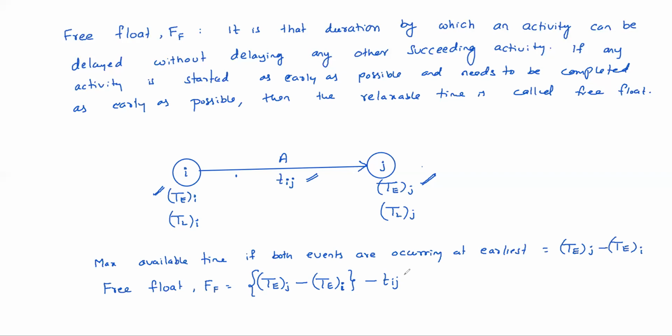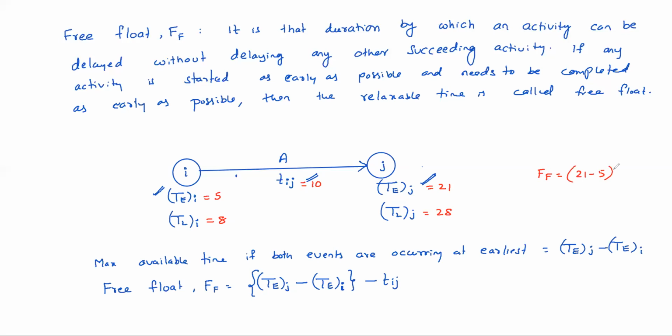Clear? Example, suppose this is 5 days, this is 8 days. Tij equals, suppose duration is 10 days, this is 21, this is 28. Okay. So now tell me what is the free float? What is the maximum available time if both events are occurring at earliest? 21 minus 5 is the available time, right?